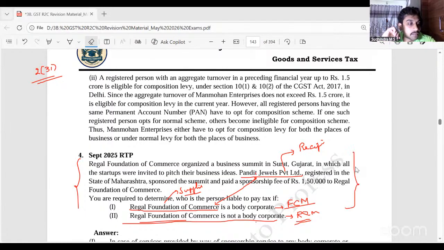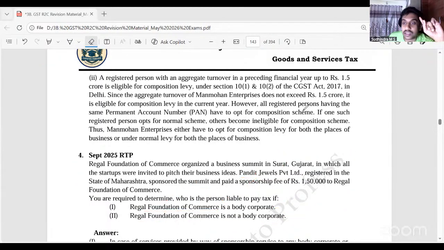Ramya: Sir, I didn't understand how to identify the supplier and recipient. Yes, that's a good point. In case of sponsorship, we will get that confusion, because we will always say Pandit Jewels has sponsored the event. That's what we tell normally in our general communication. However, from GST perspective, who is the supplier, who is the recipient, what is the service involved there? The service involved is sponsorship service. What is that exact sponsorship service? The exact sponsorship service there is the sales promotion that they are getting.